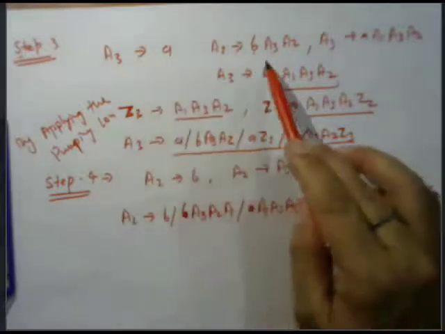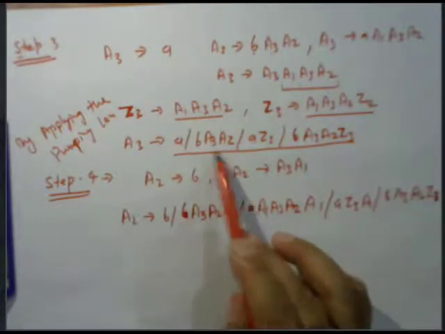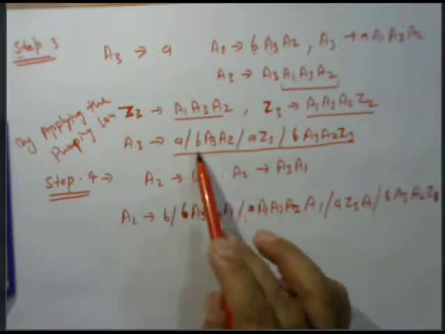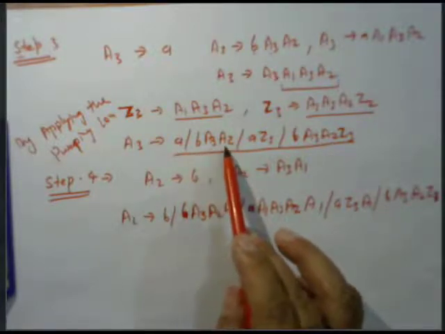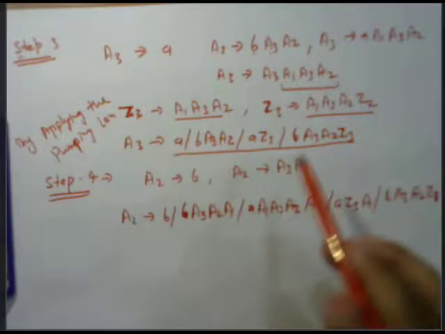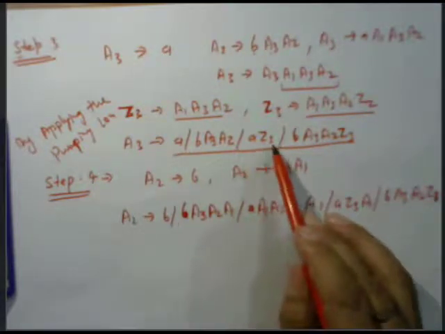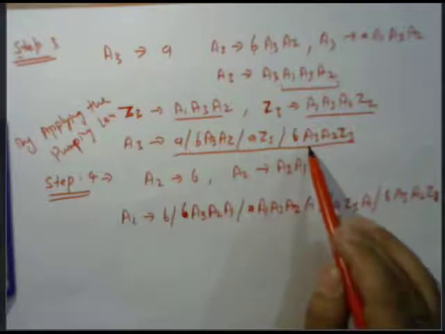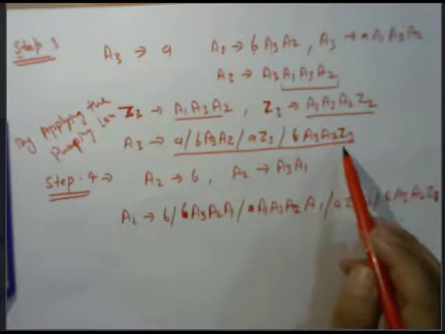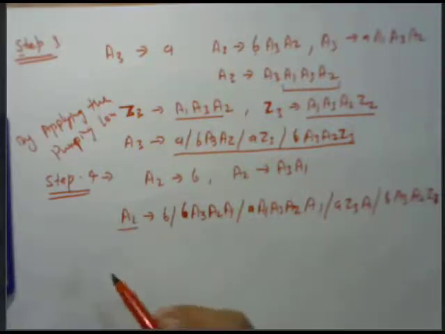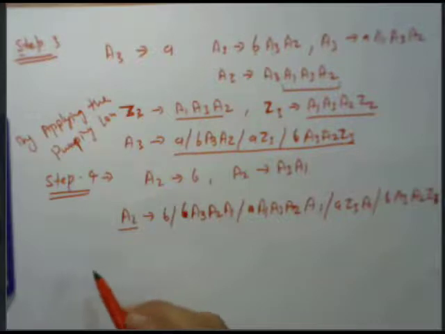Then you can apply here A, B, A3 A2. Then again we can apply here A Z3 B A3 Z2 Z3. Then we can get the value of this A2. Similarly, we can get the value of A1.